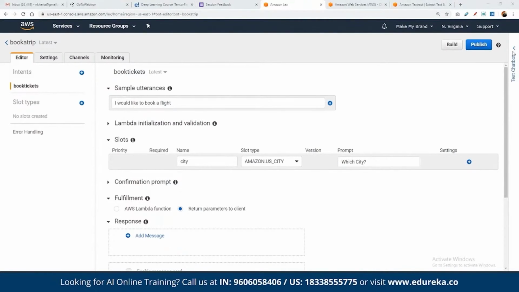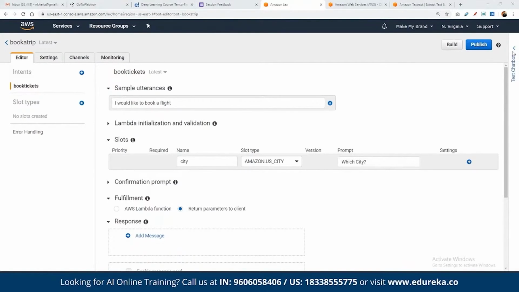Now if we want to ask the user more questions, for example, let's say we want to ask them for time, or suppose we want to ask the user for the day. Here we can choose. Let's suppose we are asking the user for the date, not the day but the date. Now here we can ask the user, okay, which date?